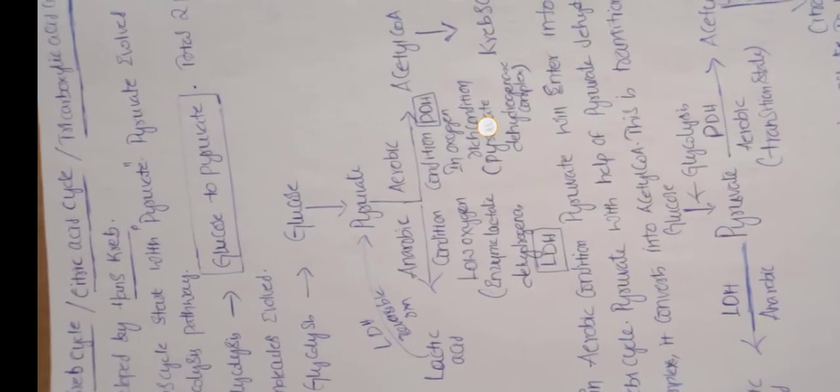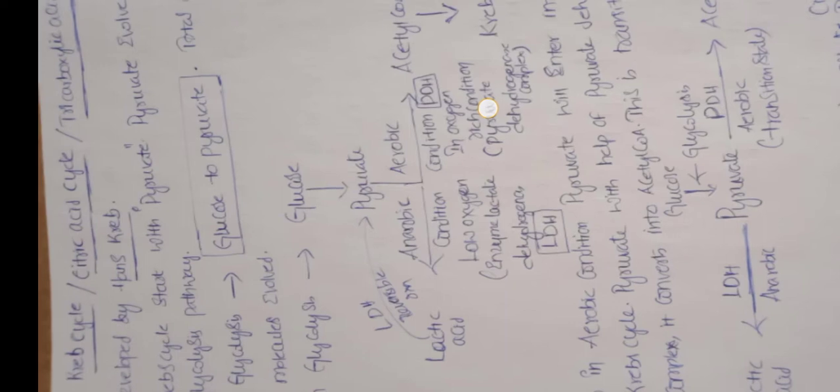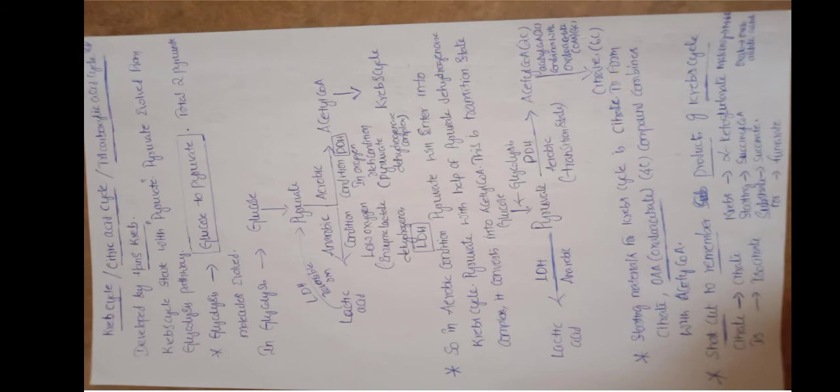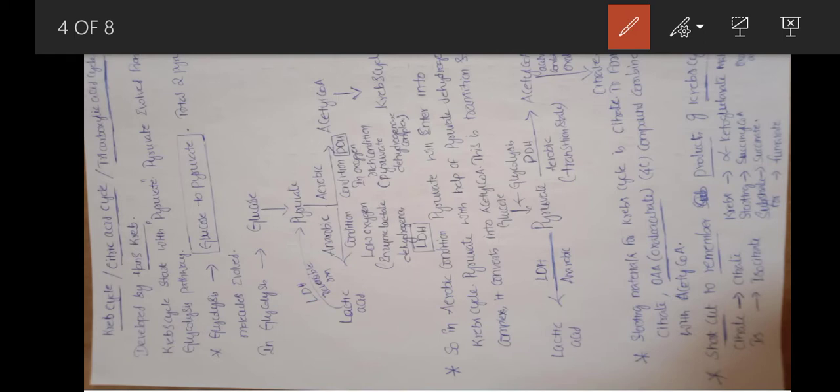In the presence of low oxygen, this pyruvate will be converted to lactic acid by the enzyme lactic dehydrogenase. An elevated level of lactic dehydrogenase enzyme is a disease condition, so the patient may be suffering from cardiac-related diseases. It is a reversible process. That lactic acid will again be converted to pyruvic acid by the same enzyme, lactic dehydrogenase.